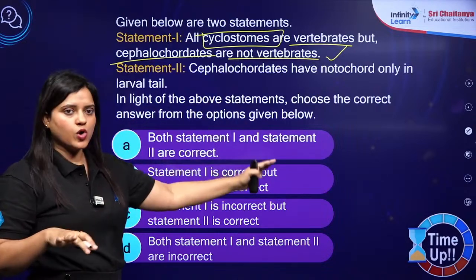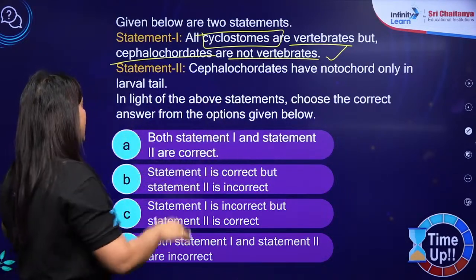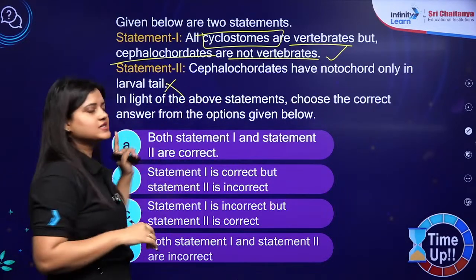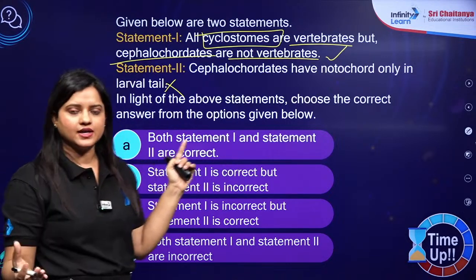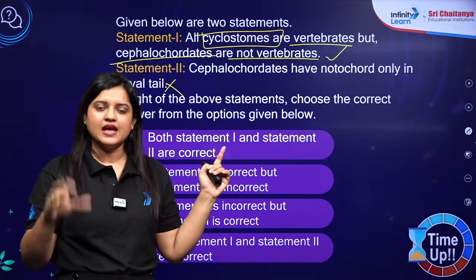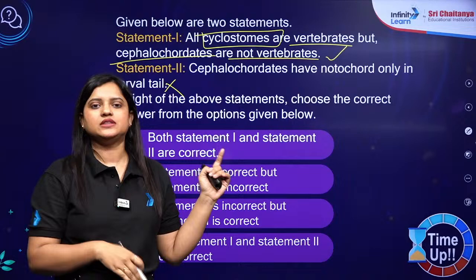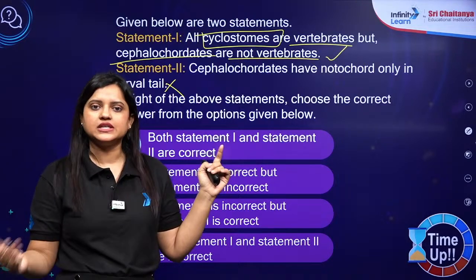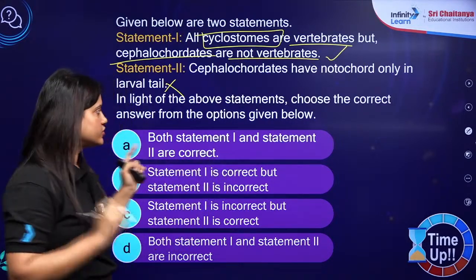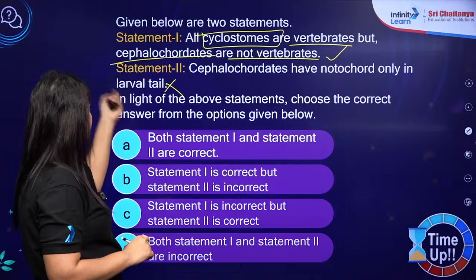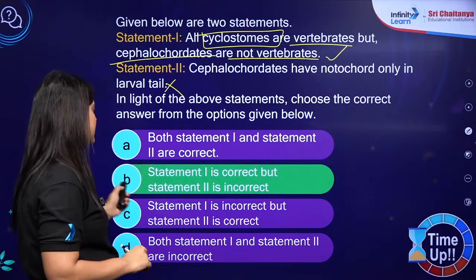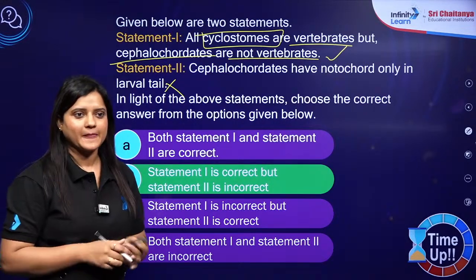Cephalochordates have notochord only in the larval tail. No, this is the statement for Urochordata. Uro matlab tail, and they have notochord only in the larval tail and not even in adult. So assertion is true, reason is statement 1 is true, statement 2 is incorrect. Correct answer should be B.